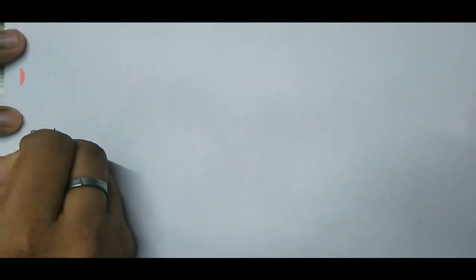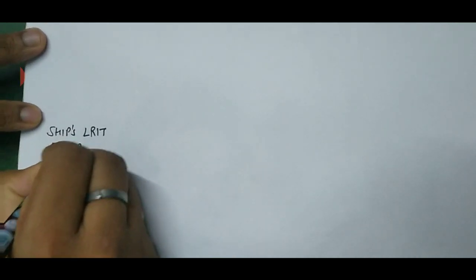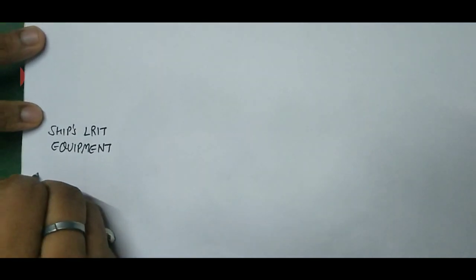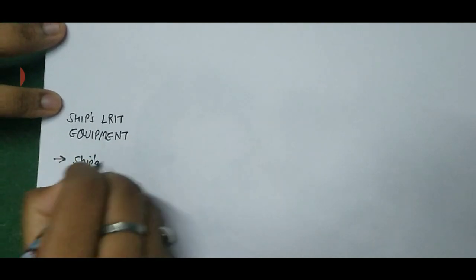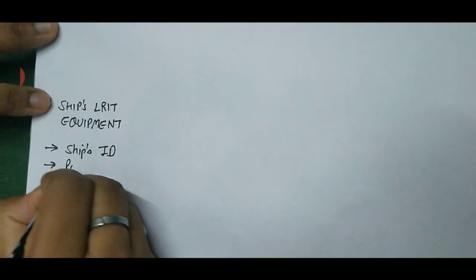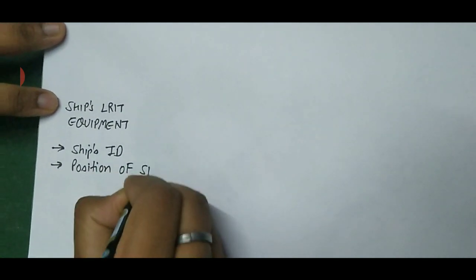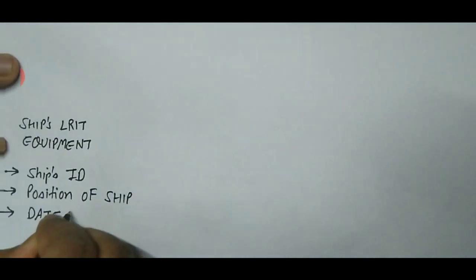So the first component of the LRIT infrastructure is the ship's LRIT system, which gives the information about the ship's ID, that is call sign, the position of the ship, and the third is the date and time of the report.